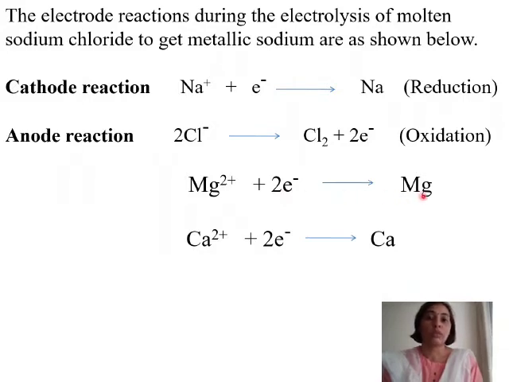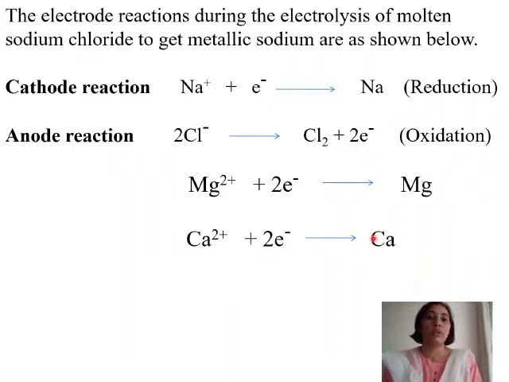So it gives rise to metallic magnesium. Similarly, calcium also accepts 2 electrons and gives rise to metallic calcium. So this is how the metals are obtained in their pure state using the electrolytic reduction method.